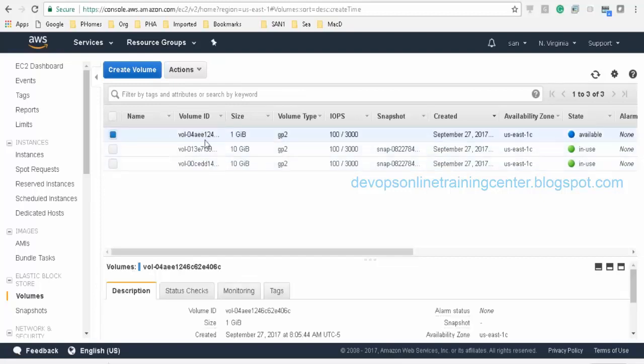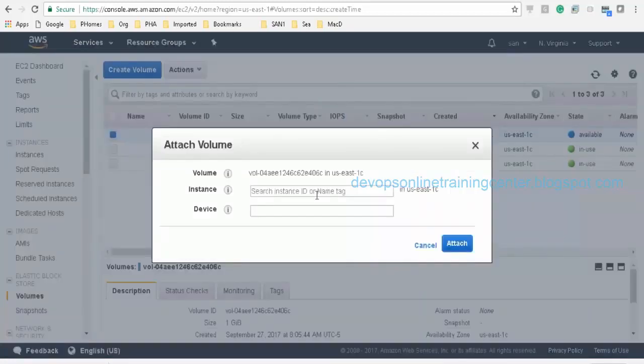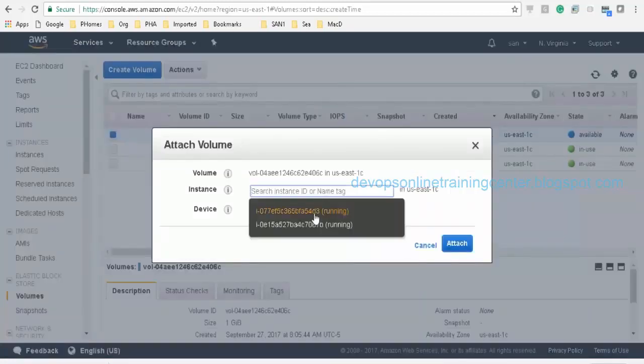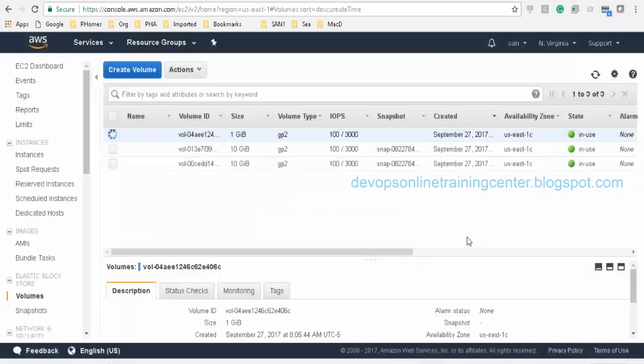So this can be attached to a single instance. So I'll just go and attach volume. There are two instances running, and this is the ID. There is the ID associated with each instance, and the device is /dev/sdf. So by default, this will be attached. Okay, attach.